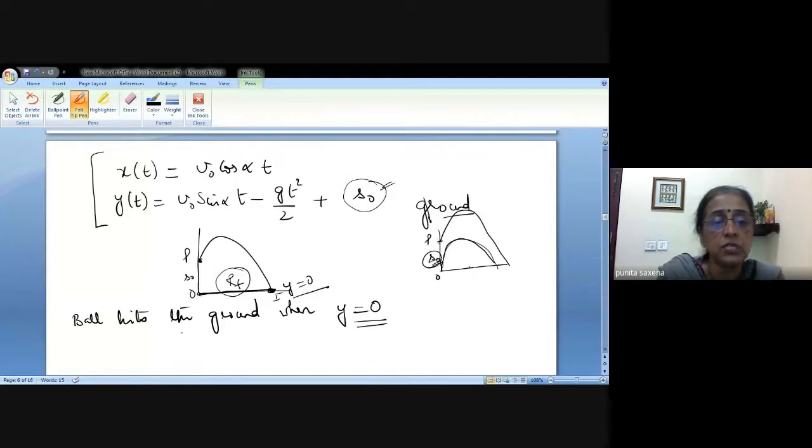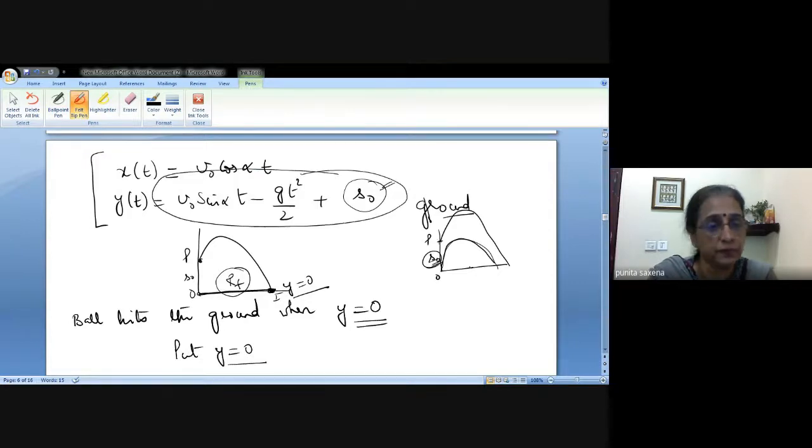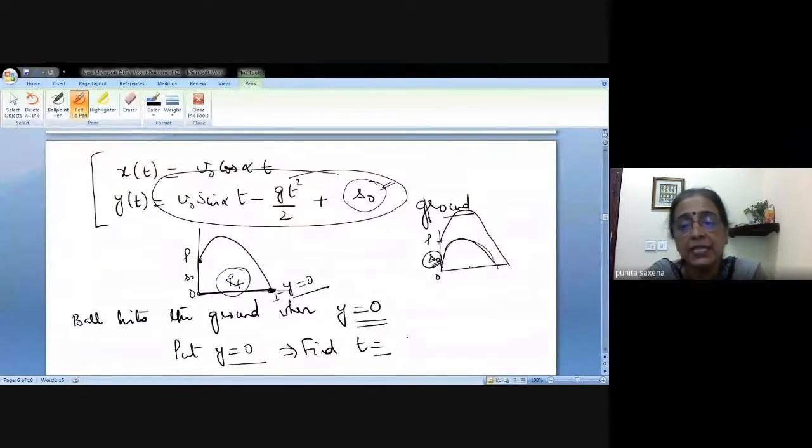So what we'll do is we'll put y equal to 0. That means we'll put this equation equal to 0. Okay. So we'll find some t. T का कोई value आएगा ना? That t will be the total time of the flight. Okay, which we call as TF.